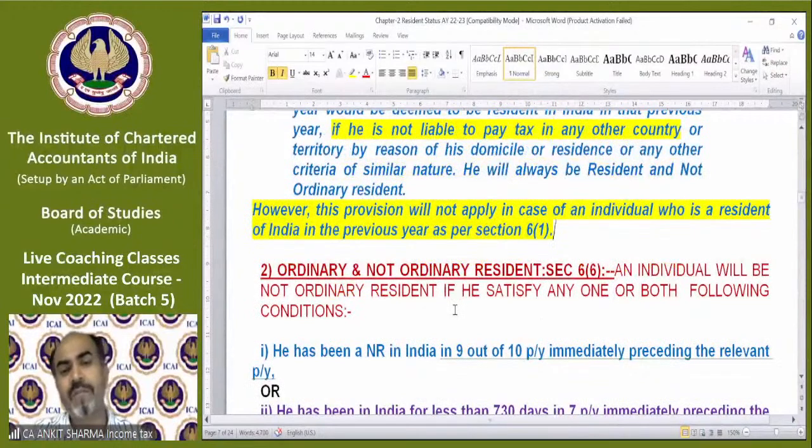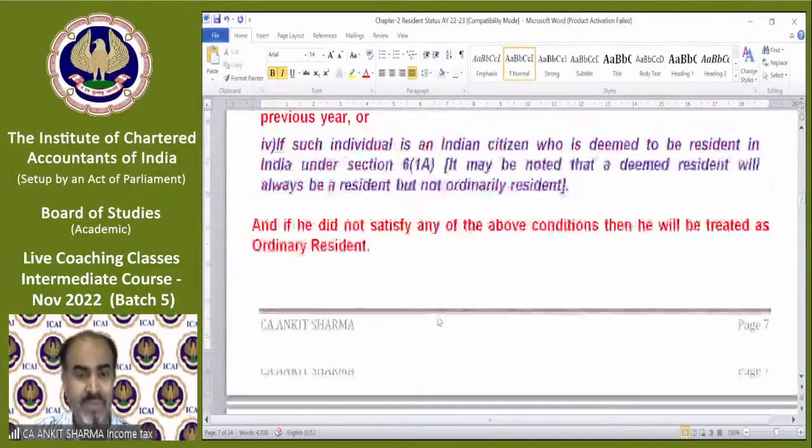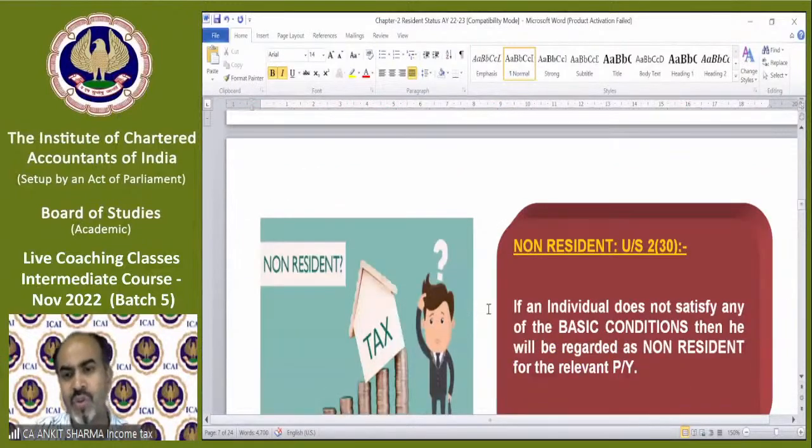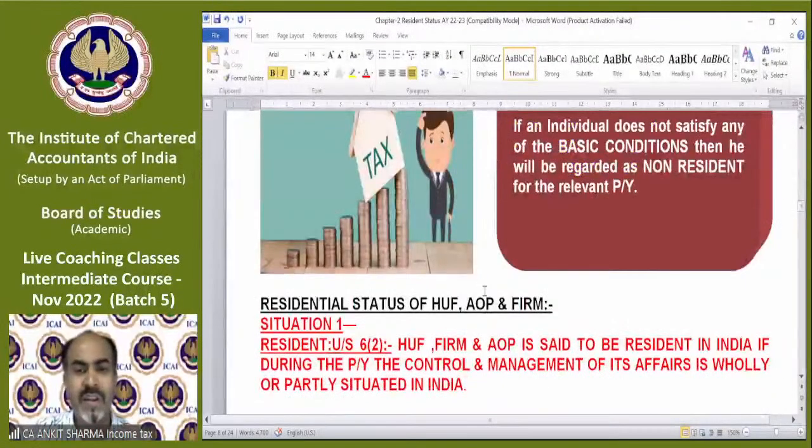This is how we find out. Again, point number 2 is the secondary provision. We will discuss it. For now, I am skipping it because I am just making you read those provisions. These we just read from the diagram.